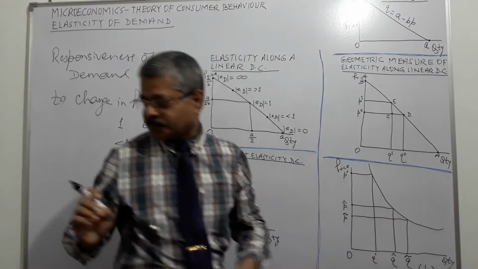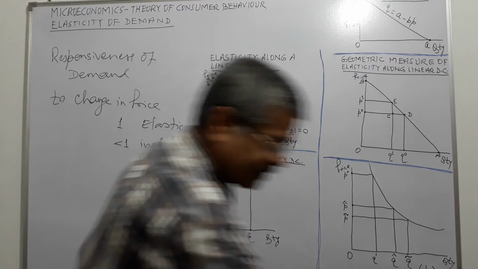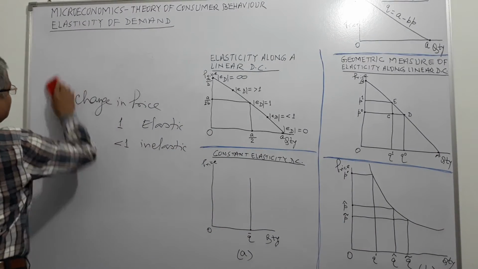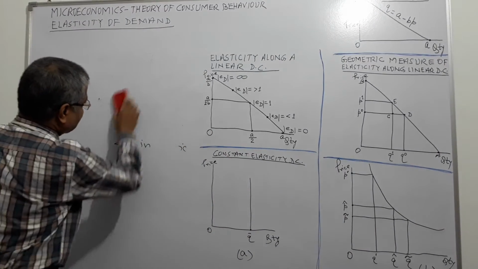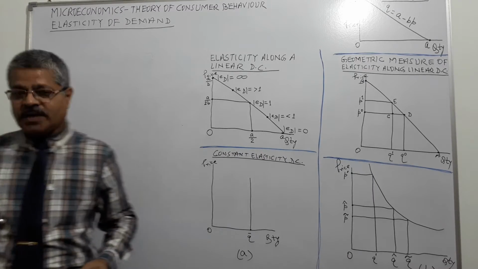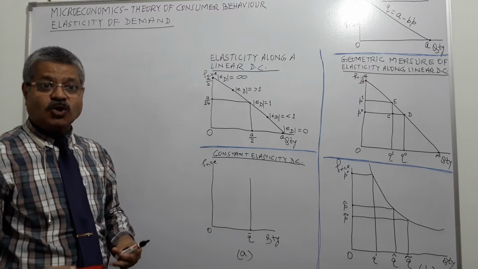But what we see is that the demand for a good doesn't change as per the change in the price many a times. Certain goods will be there where the demand will change drastically. Others, it may not change.